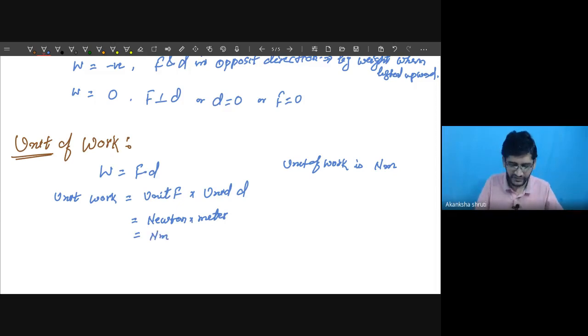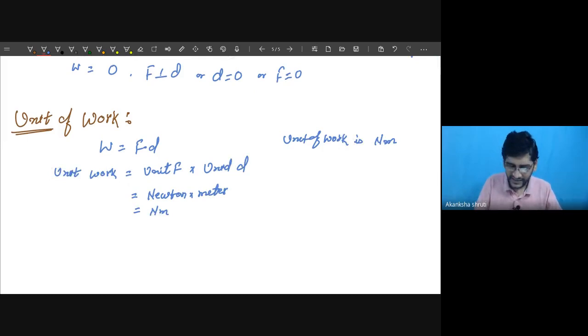We have learned that this Newton is nothing but kg meter per second square. What do we mean by a Newton? 1 kg object having acceleration of 1 meter per second square, then the force acting is called 1 Newton.